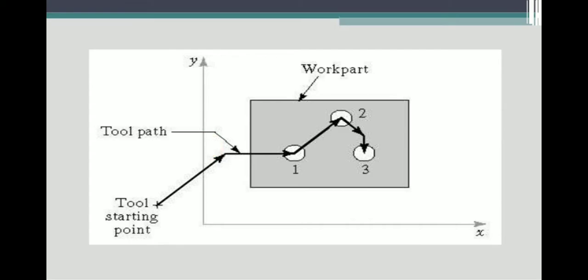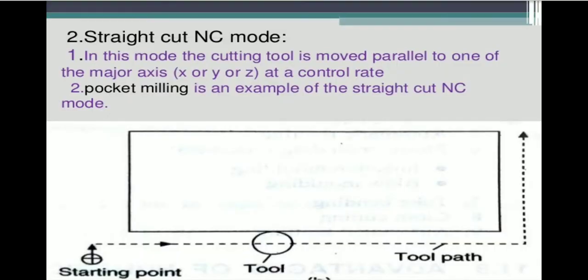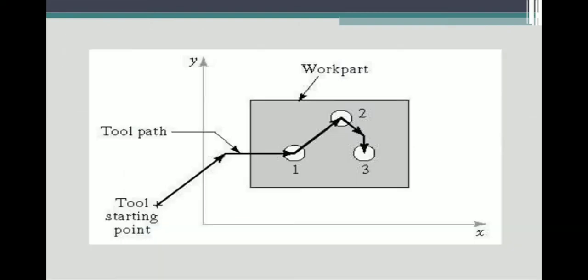So that is the end of the position of the tool. You can see the tool starting point. The machine tool is not placed on the workpiece end. So is there another way for the tool starting point? We are on the machine, switch on the machine, the tool should be moving. The tool path goes 1 to 2, 2 to 3. So that is the tool path it is getting. The tool starting point is starting to make a hole.